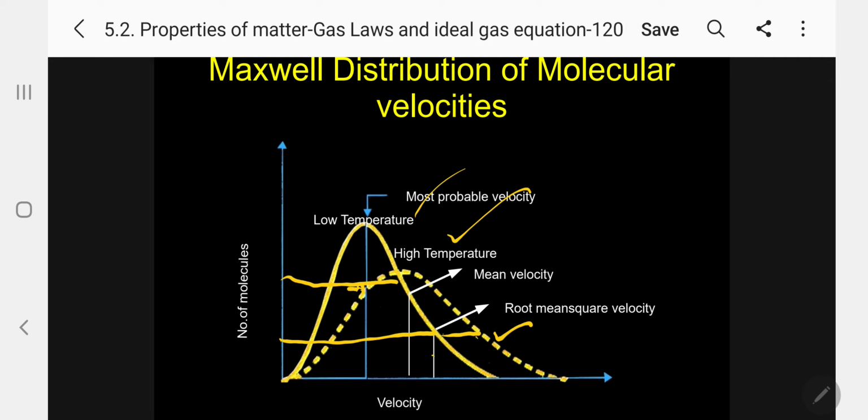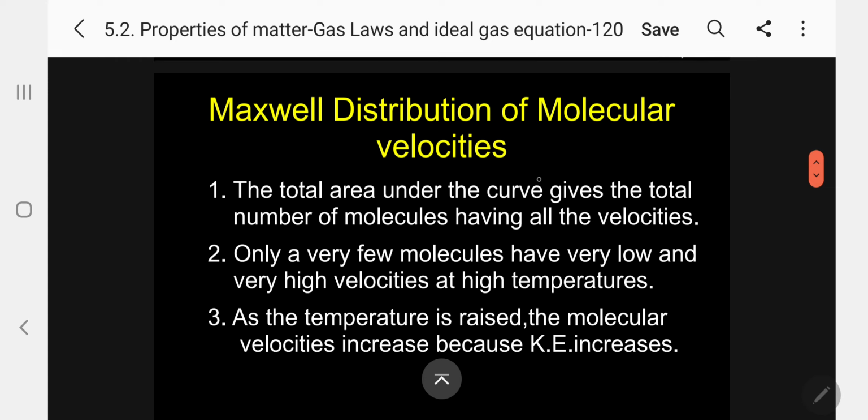Low temperature, low velocity; high temperature, high velocity for root mean square velocity. So at lower temperature the velocity is low, at high temperature the velocity is high. This is the case for mean velocity, and this is the case for the most probable velocity. I hope you now have a very clear idea. Let me go for the next.